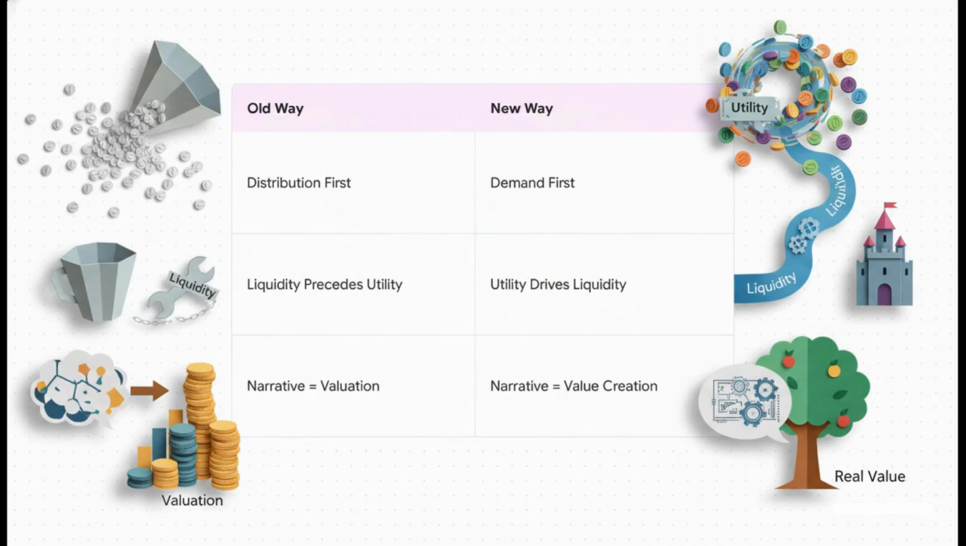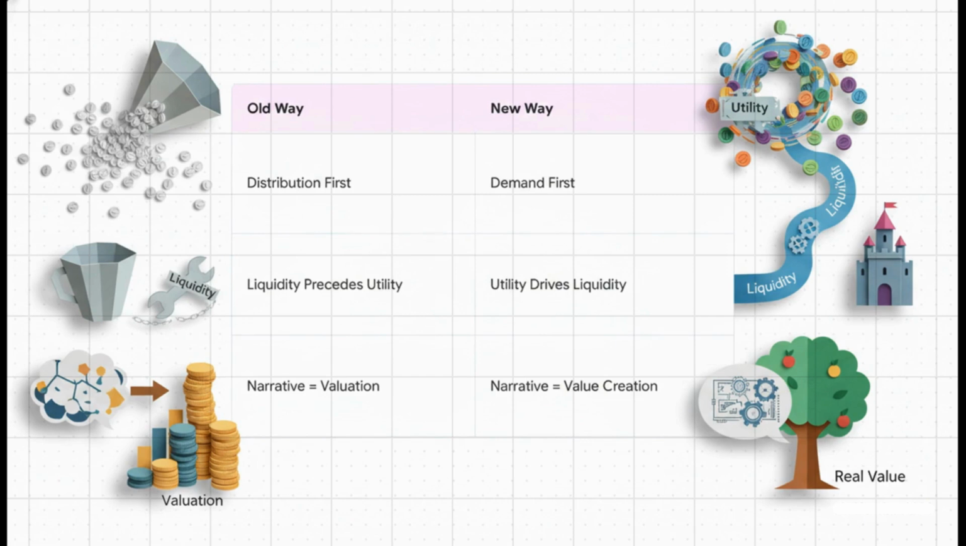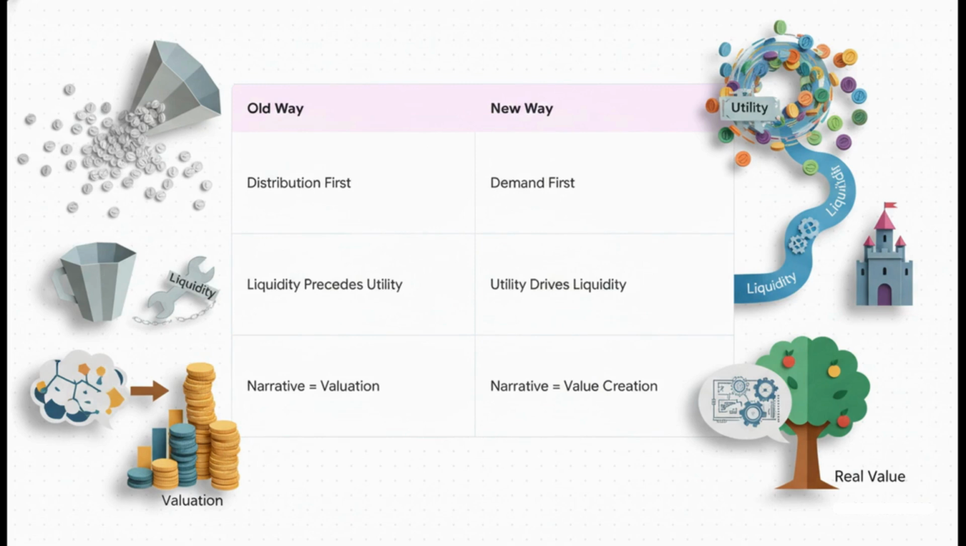So, this is the big strategic shift we all need to make. The old way was all about designing for distribution first. Just get the token into as many hands as possible, whatever it takes. The new way is to design for demand first. The old way was to think liquidity has to come before utility. The new way knows that true, undeniable utility is what actually attracts sticky, long-term liquidity. It's a huge shift from using your story to pump your valuation to having your story be an expression of the real value you're creating.